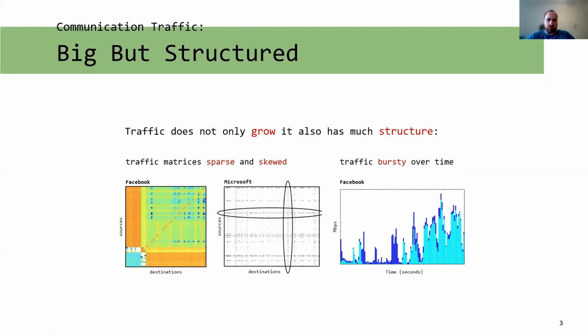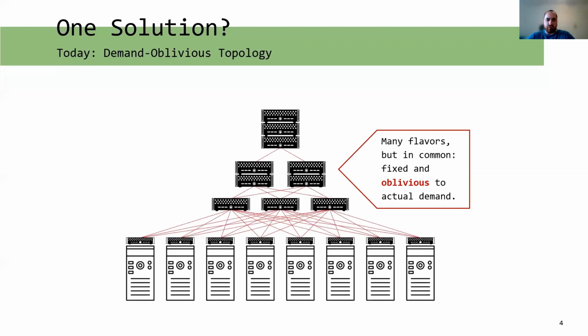Furthermore, looking at traffic from Facebook in a temporal scale, we see that traffic is not uniform, that is, it has bursts of traffic. A typical solution for data center traffic is a demand-oblivious topology. These come in many flavors, for example, the fat tree, which you can see here, but they all have something in common. All network connections are predefined and are unchanging.